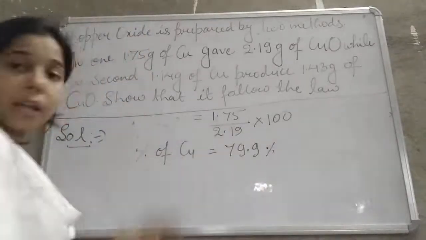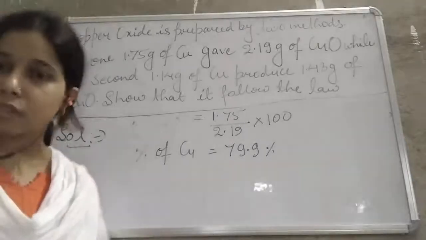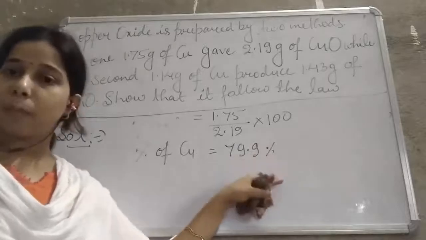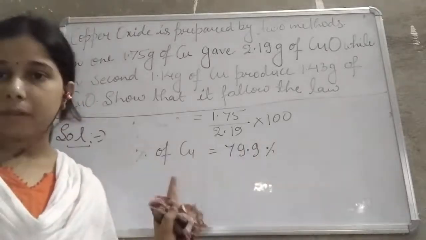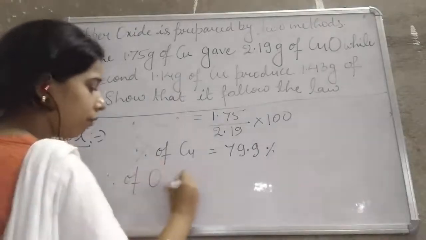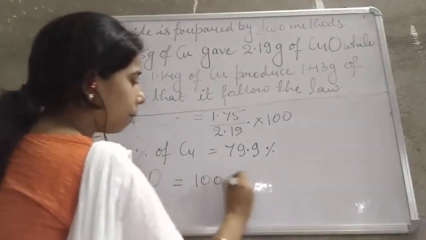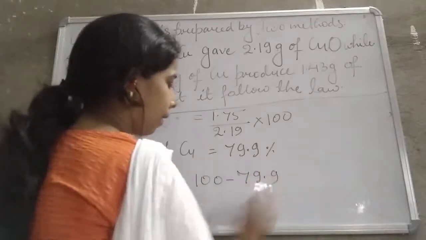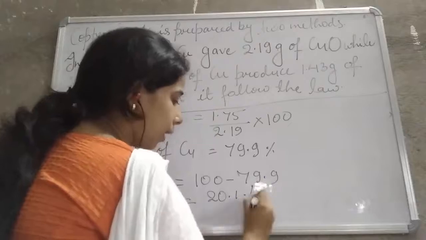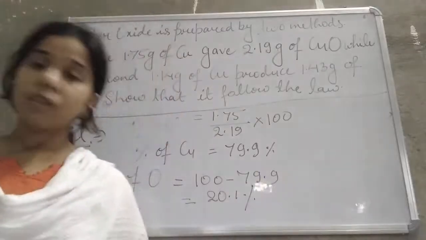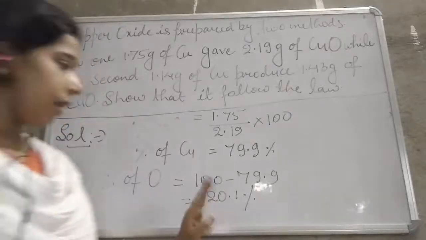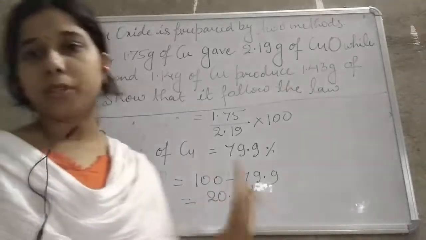Now we are able to find the percentage of oxygen also by subtracting the percentage of copper from 100. So percentage of oxygen will be equal to 100 minus 79.9, which is 20.1%. So in the first case, the percentage of copper is 79.9 and that of oxygen is 20.1.